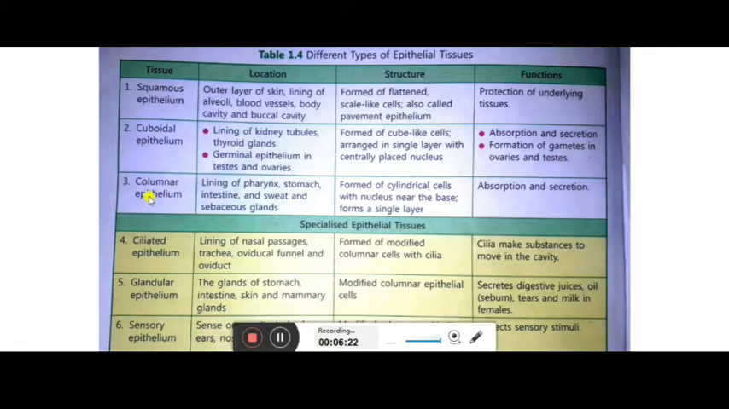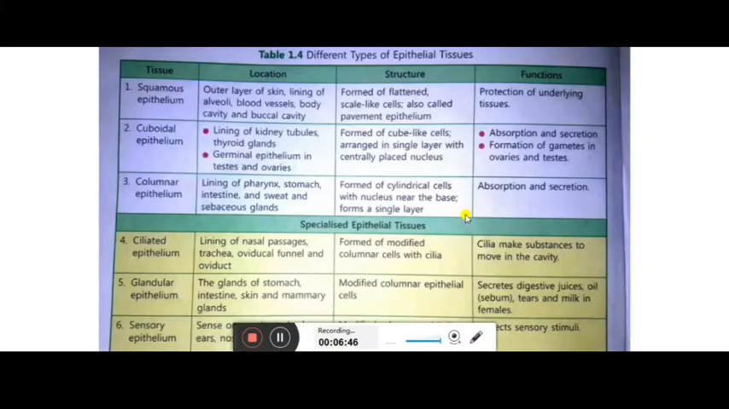Then columnar epithelium, lining of pharynx. In your throat it is, stomach, intestine and the sweat and sebaceous gland. Sweat and sebaceous gland, basically they will secrete some liquid outside. So these are the gland. Then what it does? This also does the work of absorption and secretion.